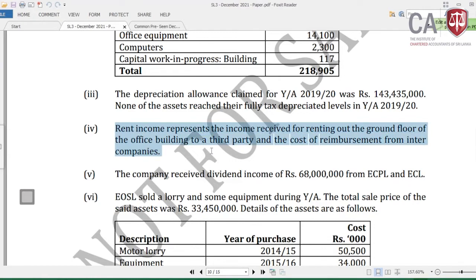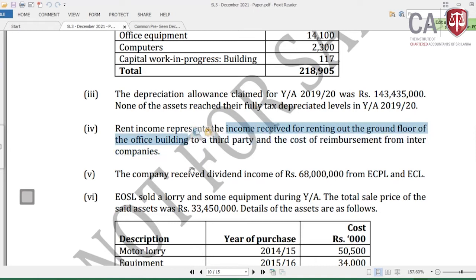Now how to take that decision? It's taken based on the information provided in the adjustment. What's the information provided in the adjustment, Lamai? It has given how rent income is received. The rent income is received by renting out the ground floor of what building? Office building.